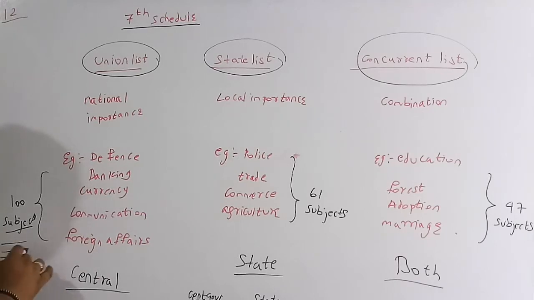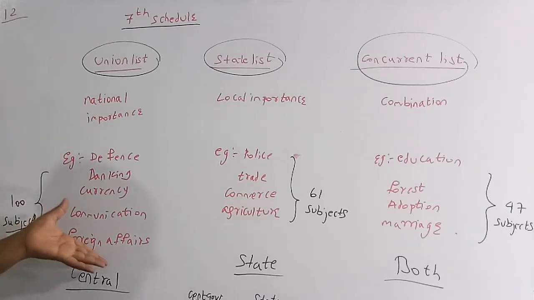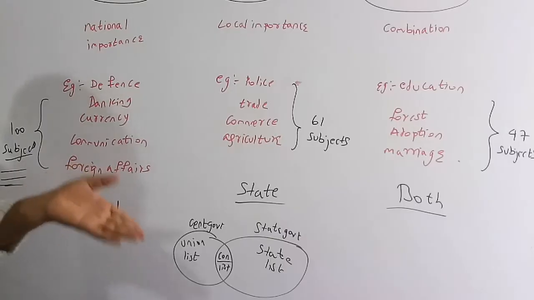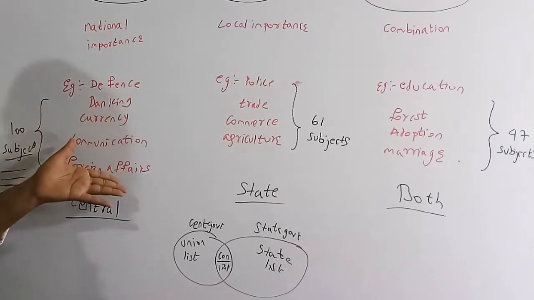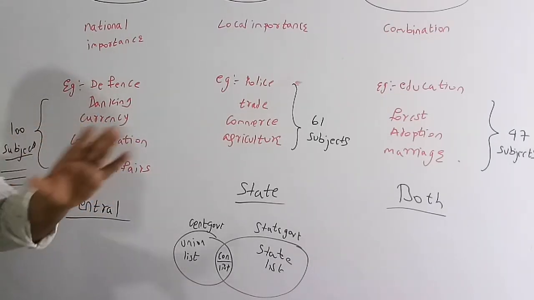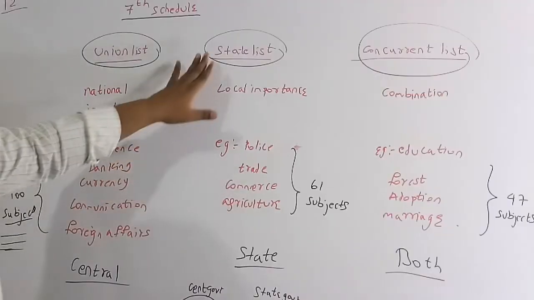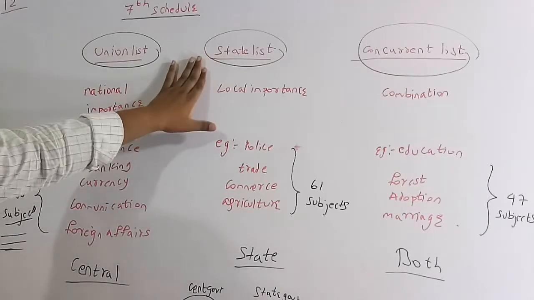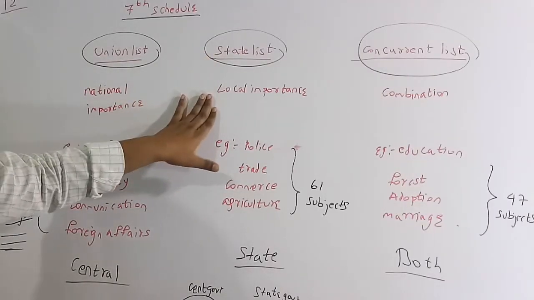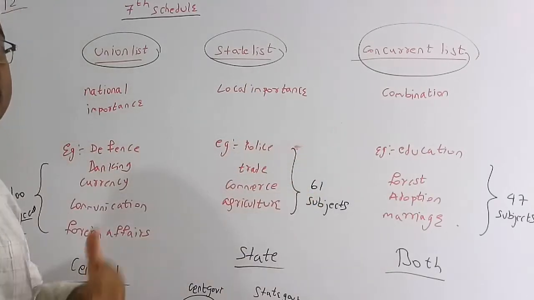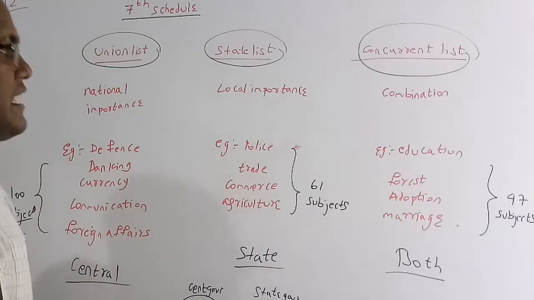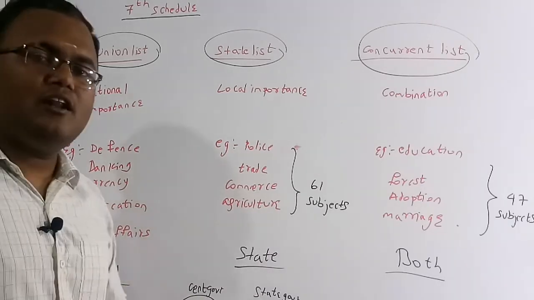So this union list consists of 100 subjects, or 100 items. On all these 100 subjects, only the central government or the parliament can make the laws. A state government cannot interfere. The second is the state list. This state list has subjects which are of local importance, so only the state government or the state legislature can make the laws on it.